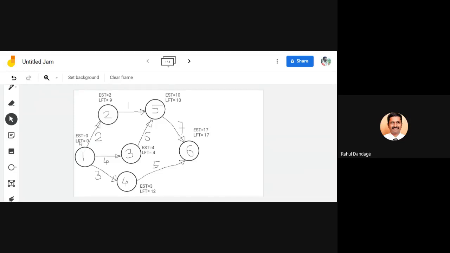What we get is EST equal to 0 and LFT equal to 0 for event number 1. Event number 3, EST, LFT are same. Event number 5, they are same. And event number 7, they are same. So the critical path will be 1 dash 3 dash 5 dash 6.